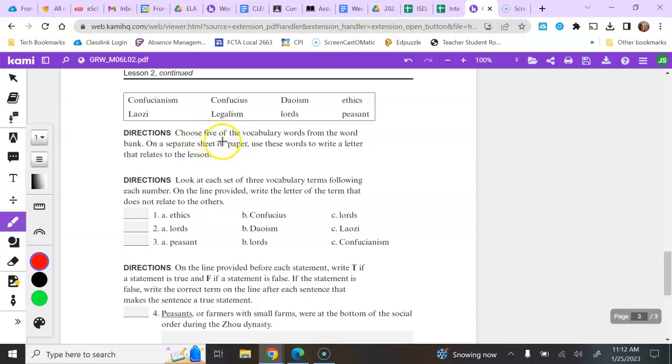And then on the last page, in the first section here, we're going to choose 5 of the vocabulary words from the word bank. And you don't have to do this on a separate sheet of paper. Actually, I don't know that she's going to have you do this. So we're going to skip this part for right now.